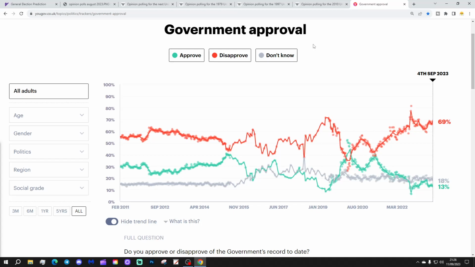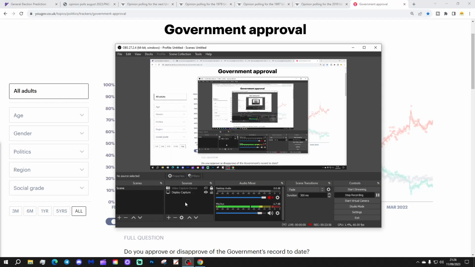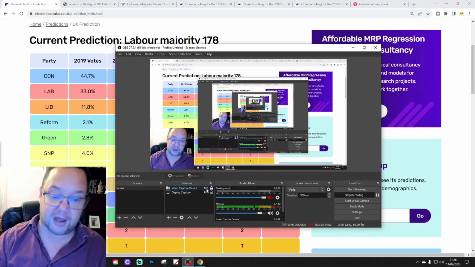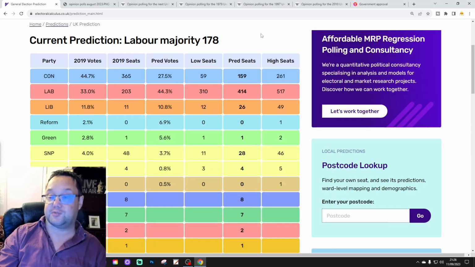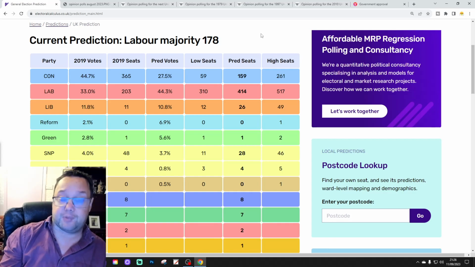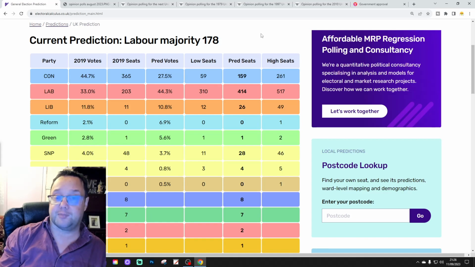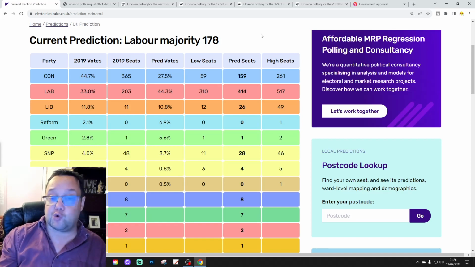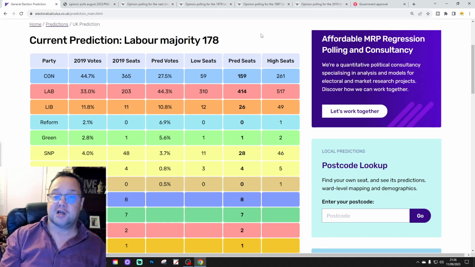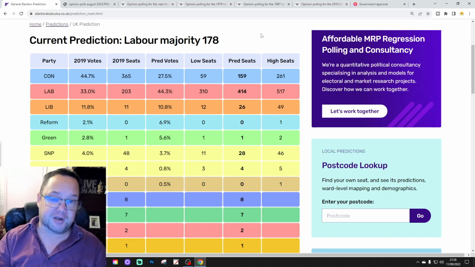Let's go back to the prediction. The two unknowns about all of this are whether we are going to see a swing back to the government in the final year of Parliament. We probably will, because that normally does happen during the last year of the Parliament. And whether that will be enough to prevent a Labour majority, or whether it will force a hung Parliament. But to be honest, whichever way you cut it, it looks as though we're going to be changing the government in 2024.